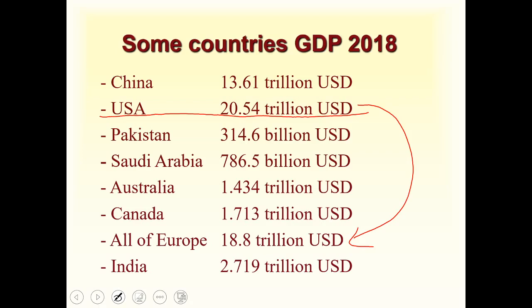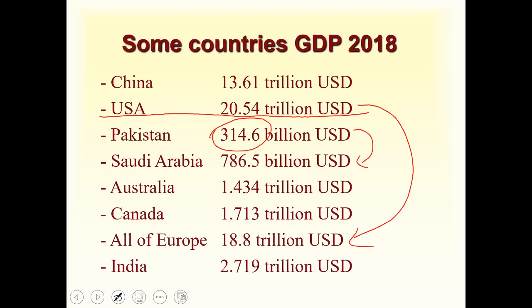So GDP is the market value of all final goods and services produced in a country. For example, in the case of Pakistan, that is 314.6 billion dollars. When you compare it with Saudi Arabia, Saudi Arabia's market is more than 2 times that of Pakistan's market. So its market size is much bigger than Pakistan's.